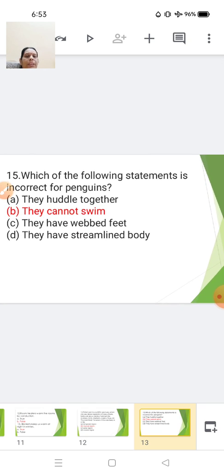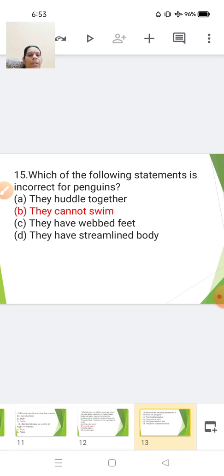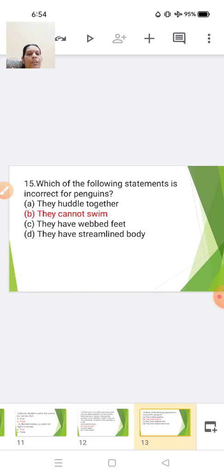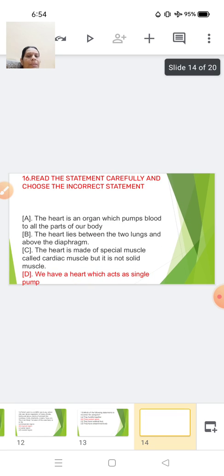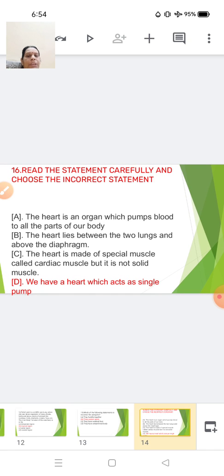Which of the following statement is incorrect for the penguins? Children, be particular with the words. Yes, it is your incorrect. First one, they huddle together. Second one, they cannot swim. Third one, they have webbed feet. Fourth one, they have streamlined body. Yes, they huddle together, they have webbed feet, they have streamlined body, and the other one is given as they cannot swim. No, these penguins, they can swim. So this is the incorrect statement which is given over here.